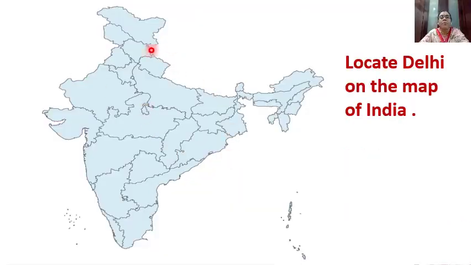Now children, observe this map. Yes, you all can see this map. This is the outline map of India, right? Now on this map you have to locate Delhi. Can you locate Delhi? This one is Uttar Pradesh. And here, this one is Haryana, right? So this one, can you see the small circle? The small one. So this is Delhi. Followed? This one is Delhi.